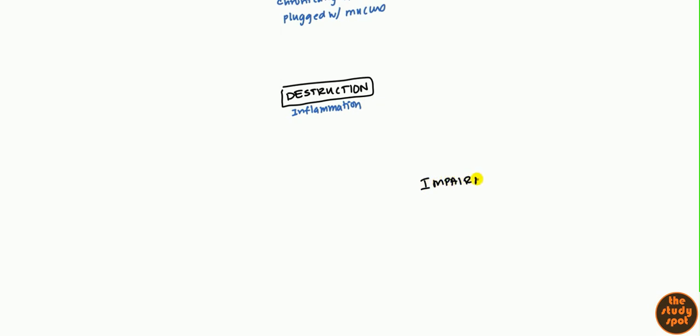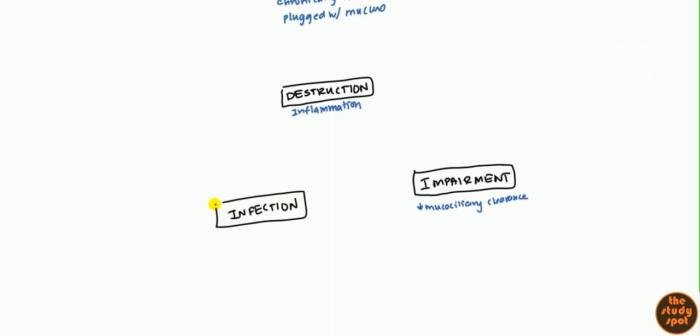And when we talk about impairment, what we're talking about mostly is the ability to clear things out of your lungs. Primarily, it decreases the mucociliary clearance. Mucociliary clearance is just your lungs' ability, in the bronchus and the larger airways, to have that cilia beating upwards and cleaning out the lungs in a slow but consistent fashion. And so what happens if you can't clear out all the debris and bacteria? Well, you'll get infection. And so chronic infection is the key here. That's usually what's going to be causing most of these problems.